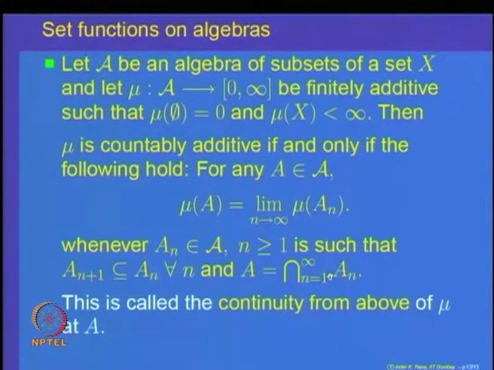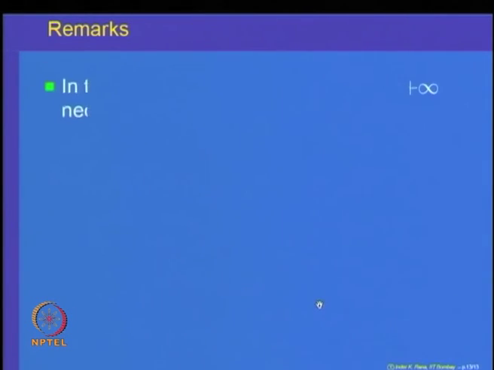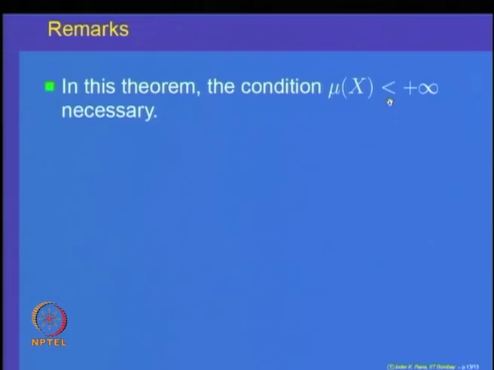This kind of property is called continuity from above, and here is a remark that the condition mu of X finite is necessary in the second part and cannot be removed. I will request you to construct an example. You can very easily construct an example on the real line with the length function as the set function.